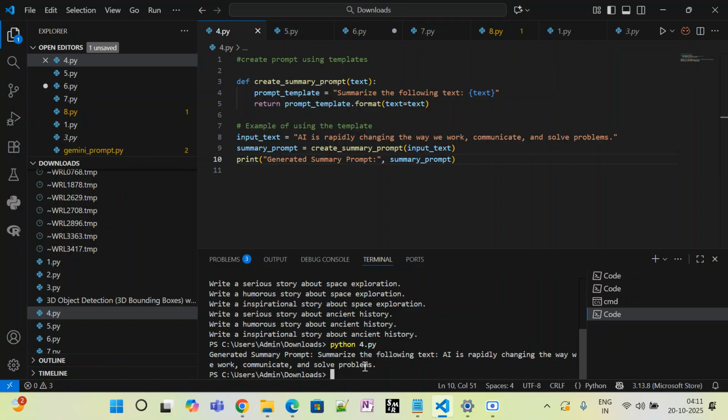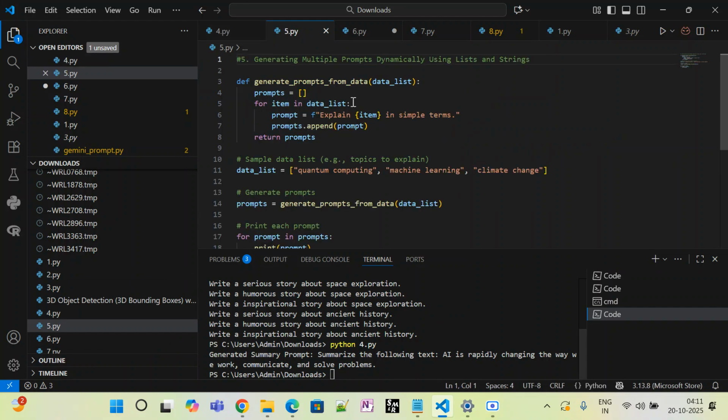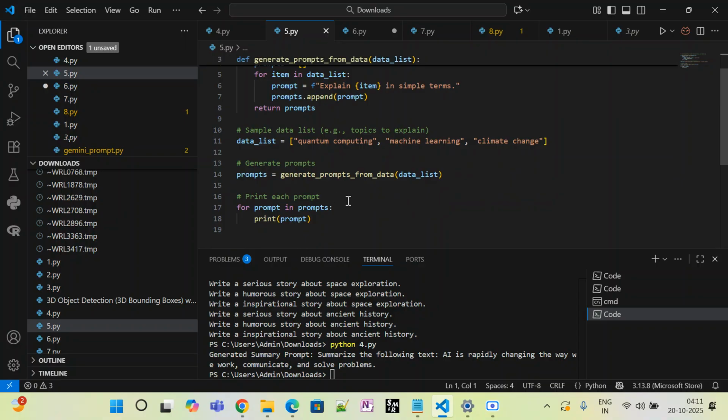Okay, so this is how it will work, how the prompt will work and how we have to give the prompt. Okay, so let me go ahead and execute the file. Okay, so this generates multiple prompts dynamically using lists and strings. So the data list which I have given is quantum computing, machine learning, and climate change, and the list I want to get. So this is how I will give here Python.